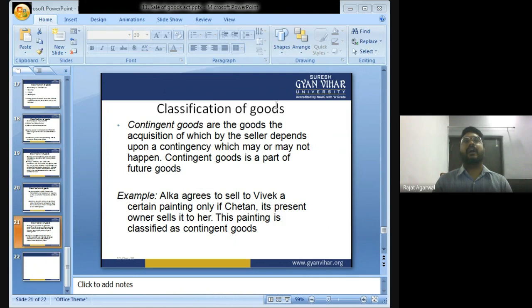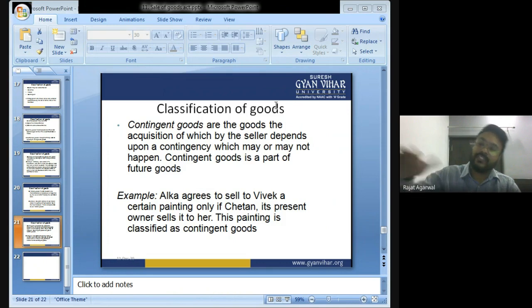For example, I want to purchase a famous painting. I made a contract with Mr. Ram that I want this famous painting. Mr. Ram told me, okay, I will contact Mr. Sham, who is the current owner of the painting, and if Mr. Sham gives me the painting, then I will sell it to you. So it depends upon a future event which may or may not happen.